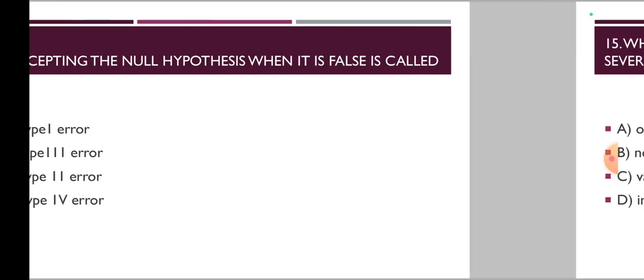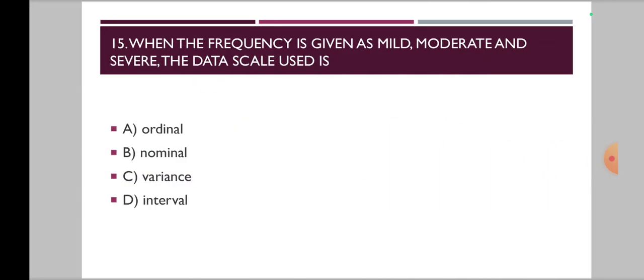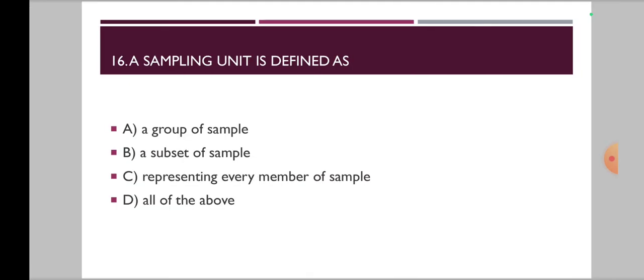Okay. Now moving on to the 15th one, when the frequency is given as mild, moderate and severe, the data scale used is. Is it an ordinal scale, nominal scale, variance or an interval scale? Okay. Now moving on to 16th one, a sampling unit is defined as. Is it a group of sample, a subset of sample, representing every member of sample or all the above?